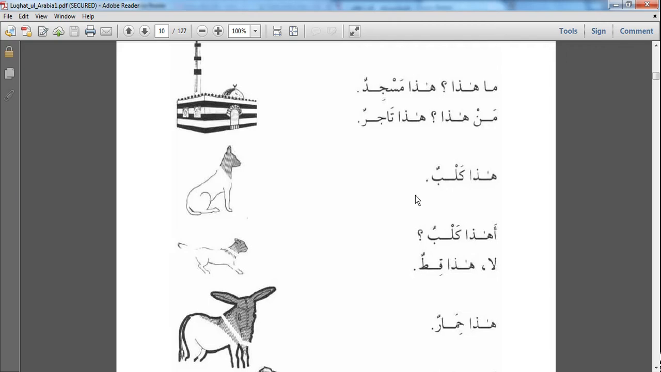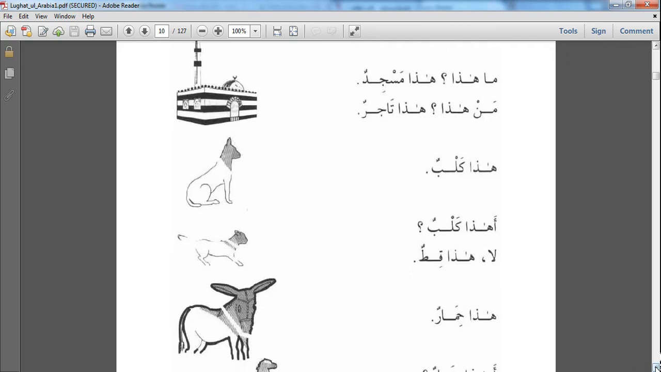Hada kalbun. This is a dog. Ahada kalbun? Is this a dog? La, hada qittun. No, this is a cat.